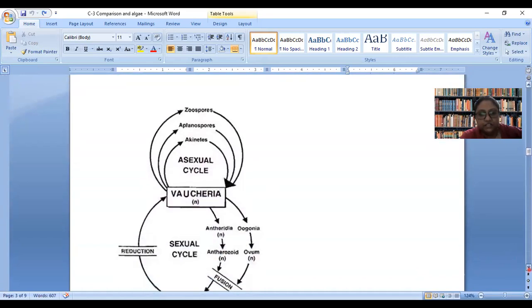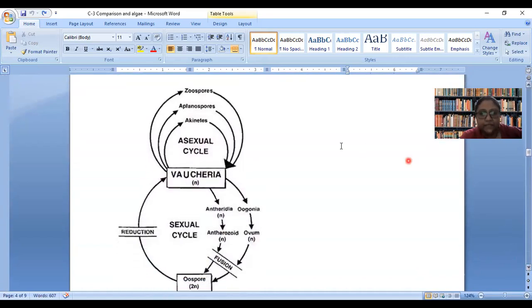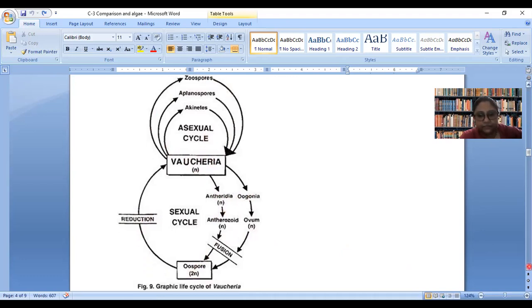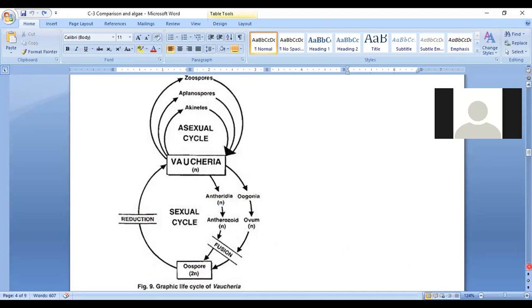Let's go to the next image gallery. This is the life cycle of algae. These are different types of asexual cycle. And if the algae is haploid, then there is mitosis and the zygospore will have reduction division. Is this part clear? Life cycle, class? Yes. No problem. Take your time and have a look.